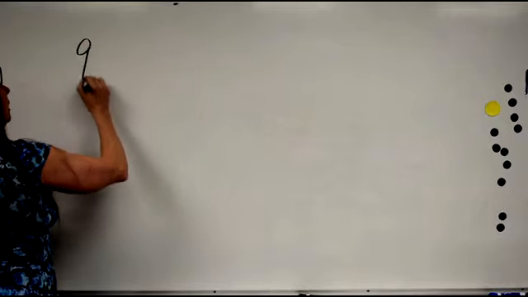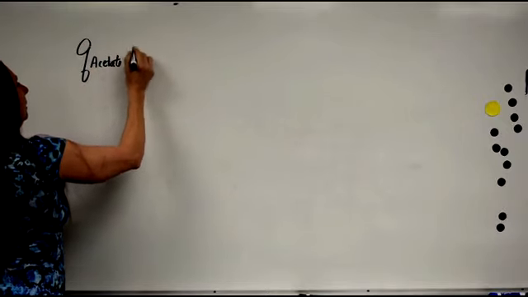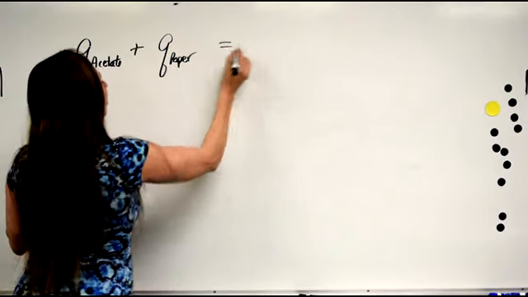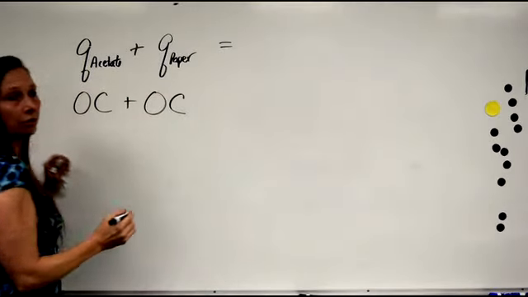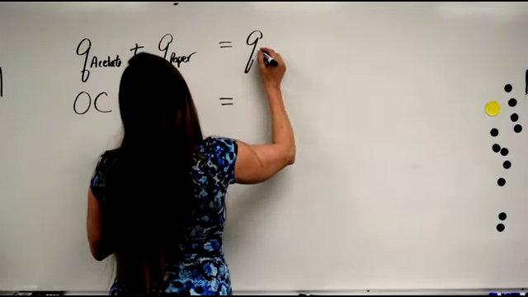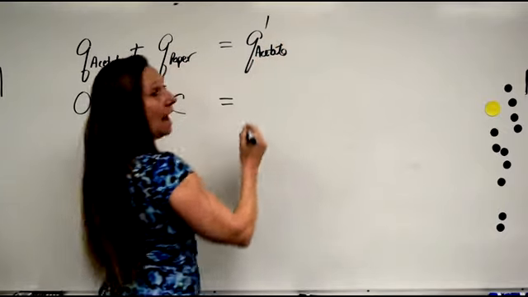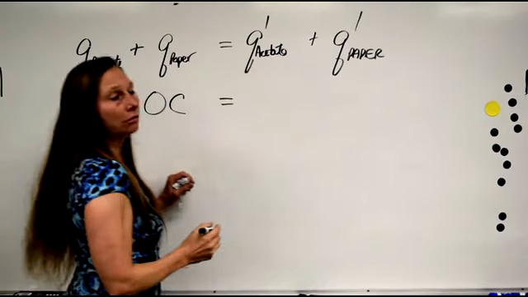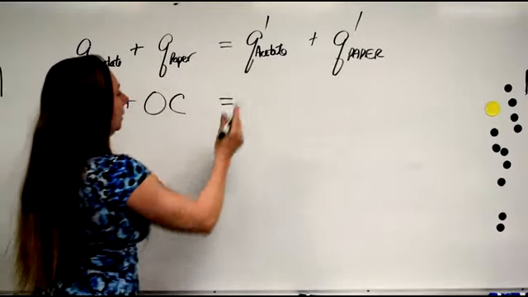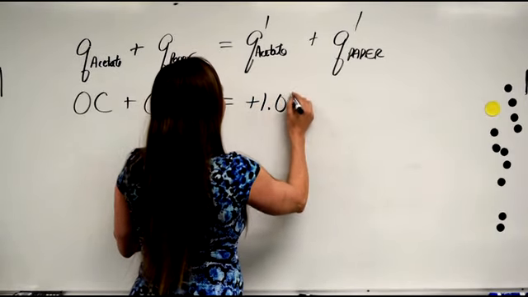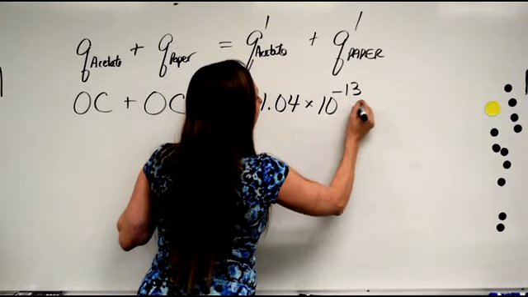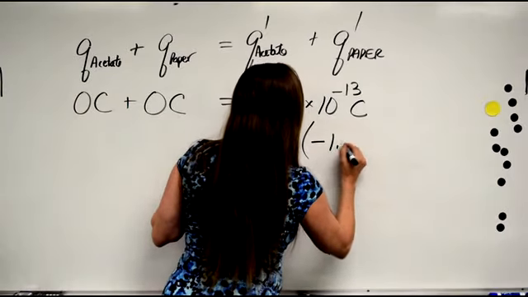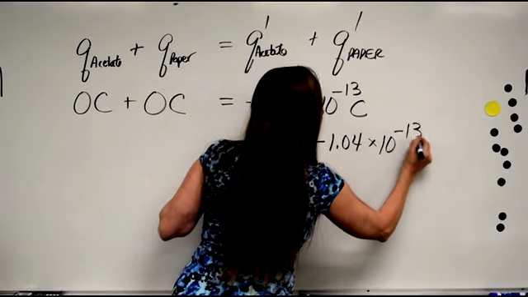So at the beginning, the charge on the acetate, that's a kind of clear plastic, and the charge on the paper were both 0 coulombs. At the end, after rubbing, the little prime means after, the charge on the acetate was positive 1.04 times 10 to the negative 13 coulombs, and the charge on the paper was negative 1.04 times 10 to the negative 13 coulombs.